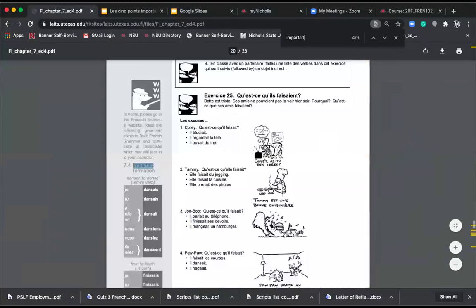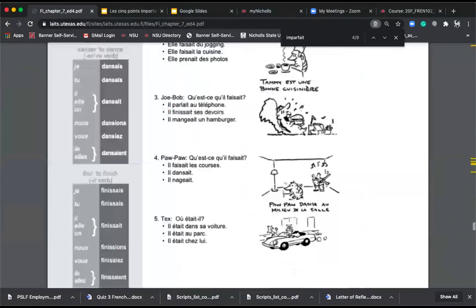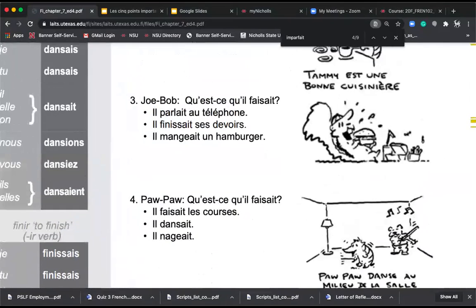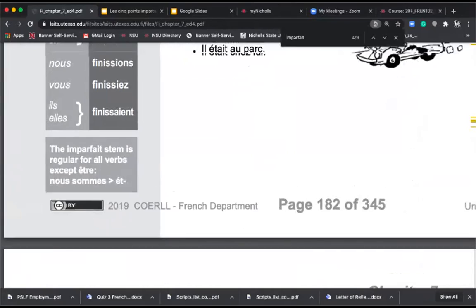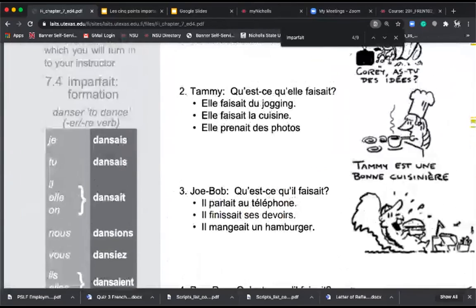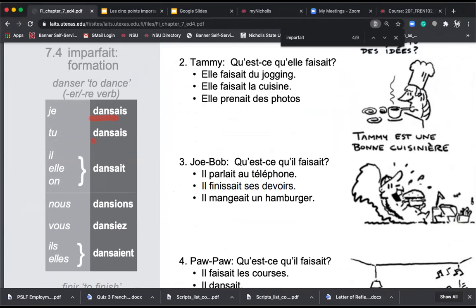And that's it. Okay, so here's the imparfait, the explanation. So if you have a book, make it big, you would want to look on page 182. And here's the formation of it. So in the ER verb, you put an AIS on there. So the root of the verb is DANS. See how it's DANS each time? Let's draw a little line under that, DANS, DANS, DANS.